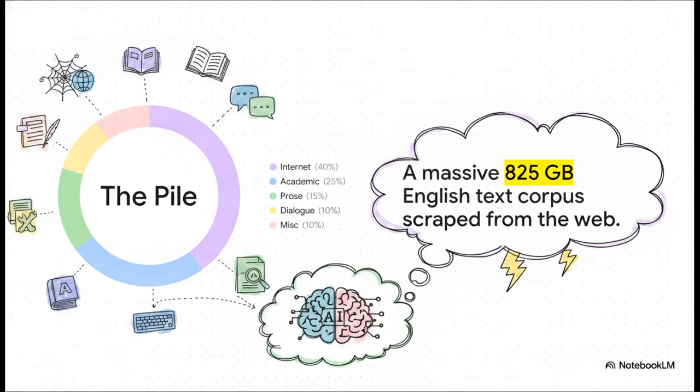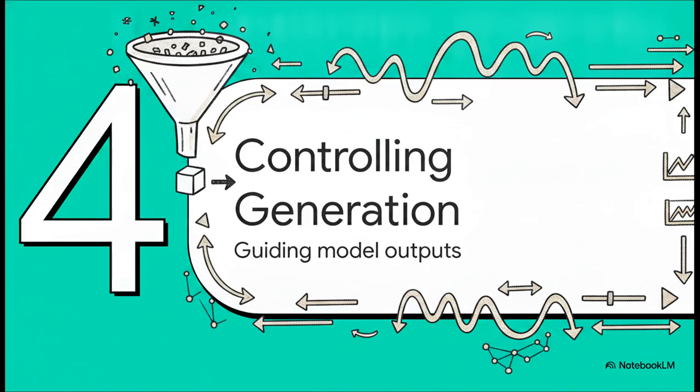All of it scraped right off the internet. The AI reads it all, masking words and guessing them over and over until its internal probabilities map perfectly to human language. All right, section 4, controlling the generation.